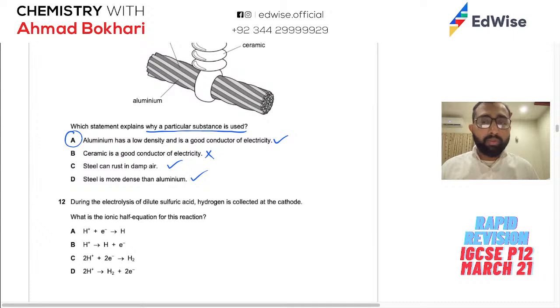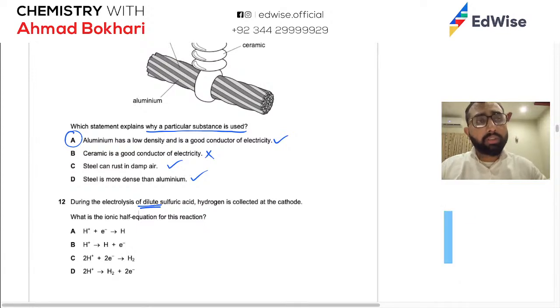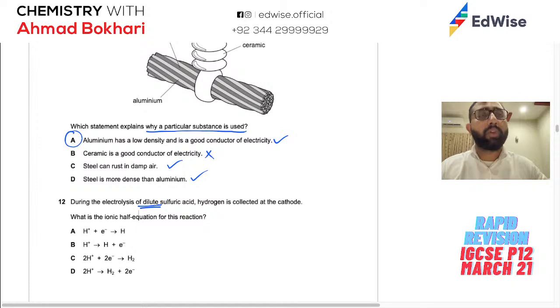Then whenever you have dilute solution, that means hydrogen is going to go, and on the other side you are going to get oxygen, because water break down करता है, water discharge होता है, water में से जो आयंस होते हैं वो discharge होते हैं. और अगर आपके पास concentrated है, फॉर एग्जाम्पल एसिड है, तो एसिड ब्रेक डाउन करेगा. सो HCl का अगर कॉन्सेंट्रेटेड का करते हैं तो आपको हाइड्रोजन और क्लोरीन मिलेगी.